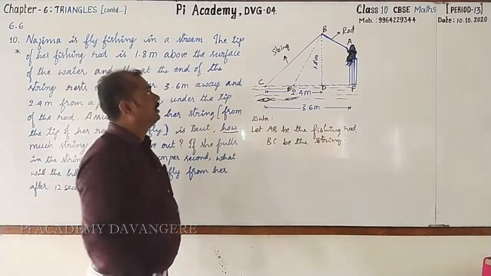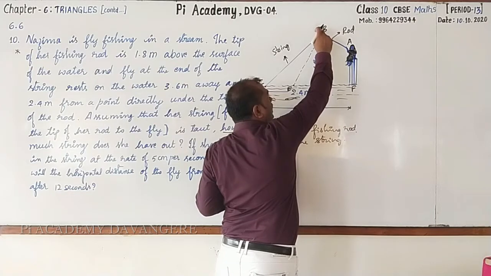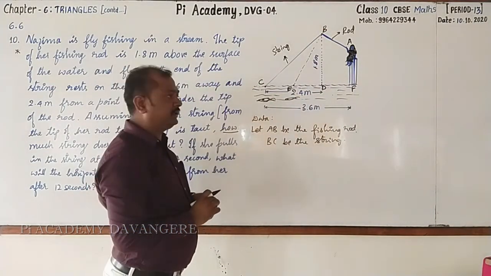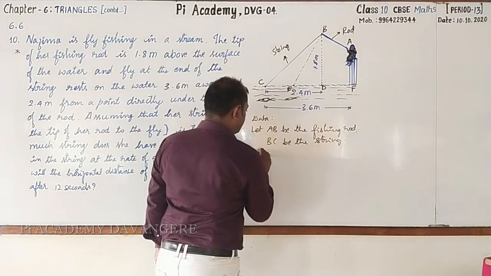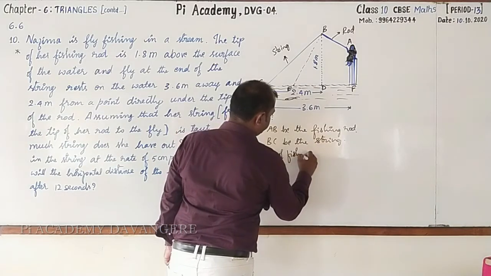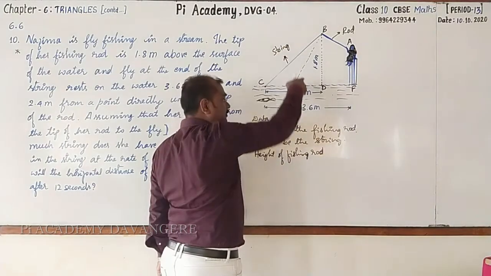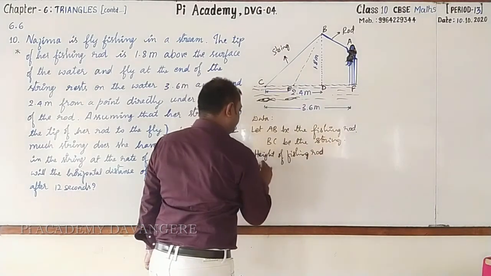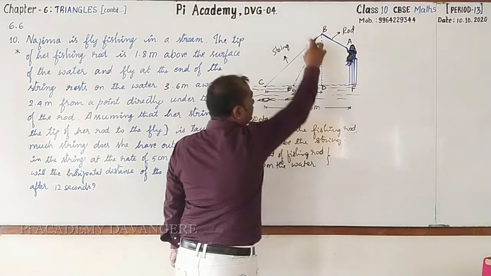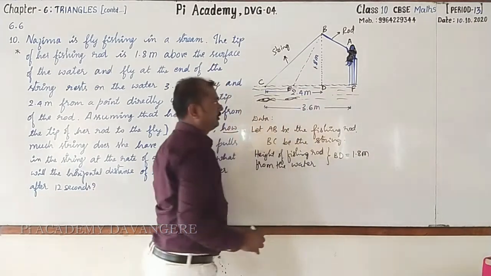Next, the distance of the tip of the rod, or the height of the tip of the rod from the water, it is 1.8 meter. Here I'll write height of fishing rod, not length of the fishing rod, height of the fishing rod from the water, it is nothing but BD. BD is equal to 1.8 meter.